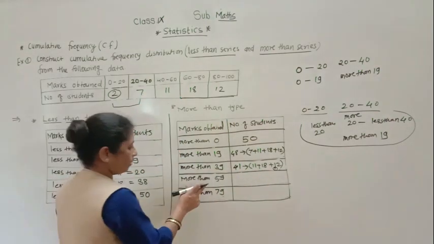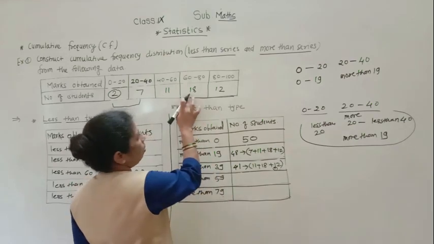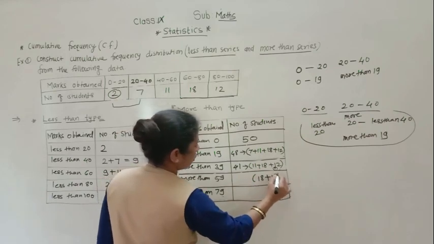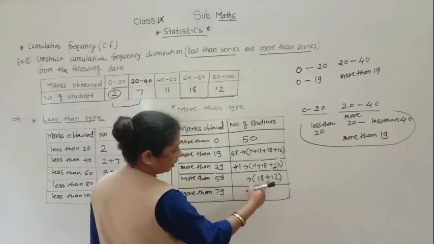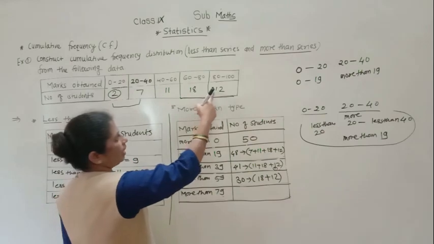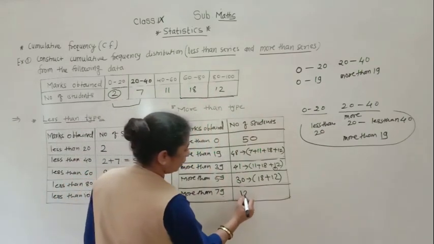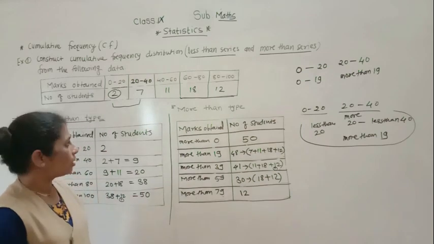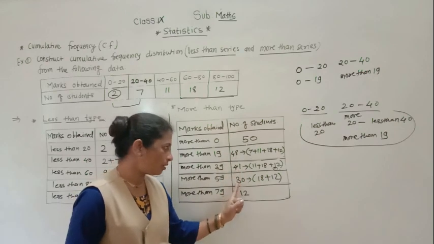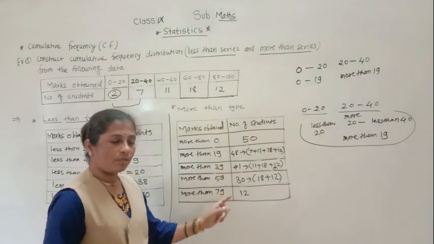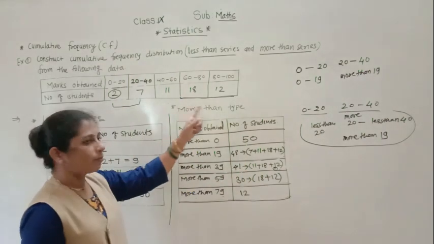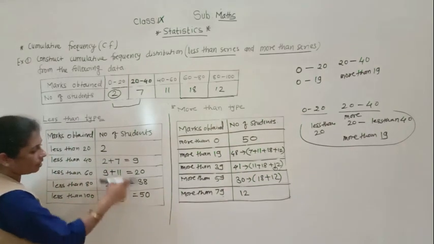Understood everyone? Then more than 59, more than 59 means all these students will come. So here 18 plus 12, how many students? 18 plus 12, 30. Understood? And more than 79 means these students will come, that will only be 12. Understood everyone? So in this way, this is called the cumulative frequency. This 50, 48, 41, 30 and 12, all these numbers, means the frequencies, are called the cumulative frequency, which type? More than type.